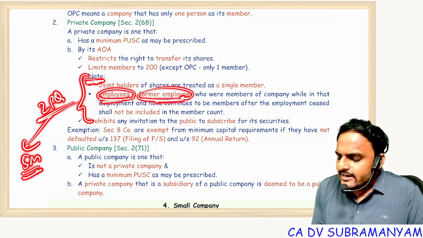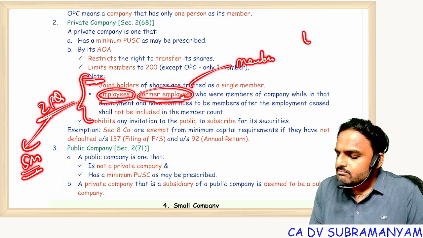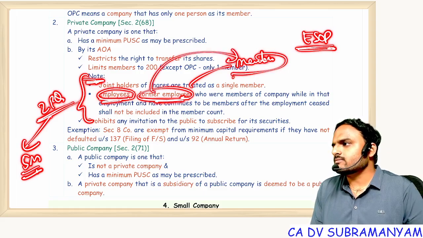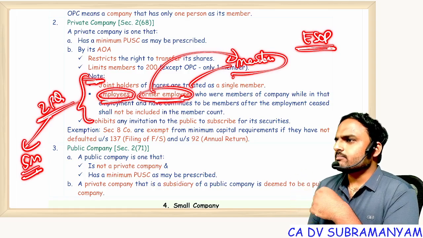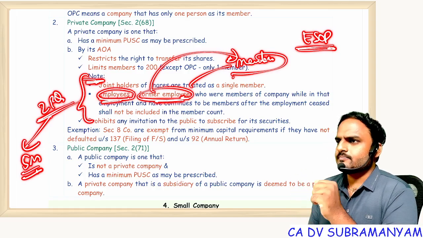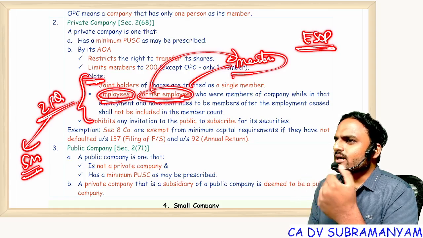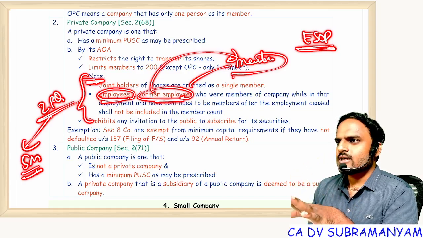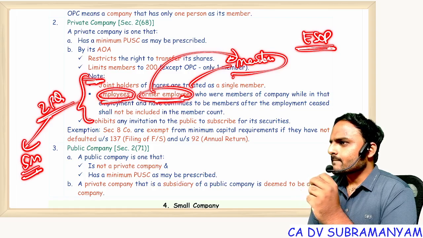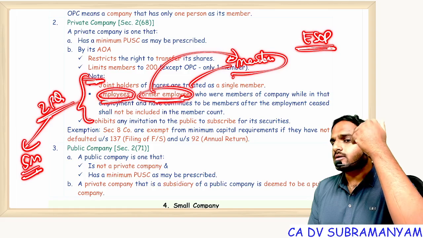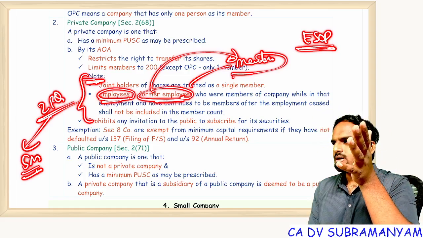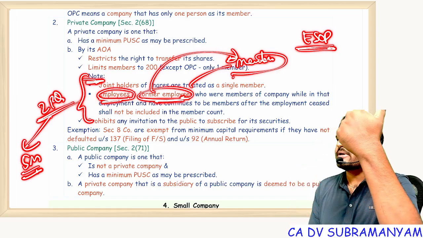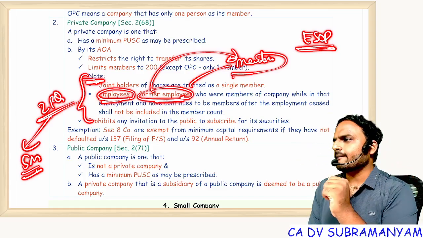See, employees become members of the company because of ESOP, the employee stock option plan. For example, my company is a startup company. As a startup company, do you think I will have plenty of funds or limited funds? Limited funds. I need talented employees. But my competitors are agreeing to pay some 20 lakhs per annum package. Right now I can pay only 10 lakhs. So definitely a skilled person will join my competitor company, because he is getting more pay.